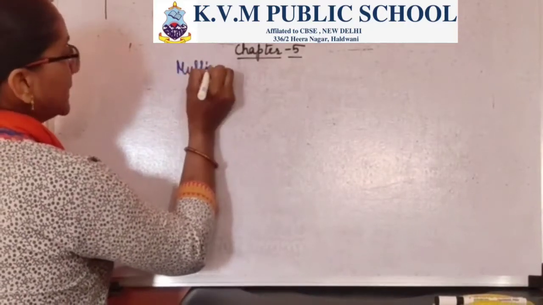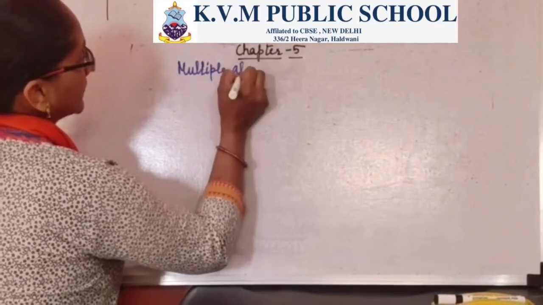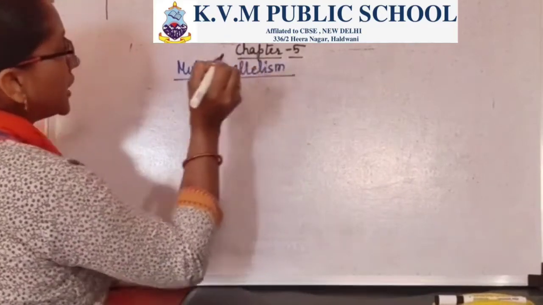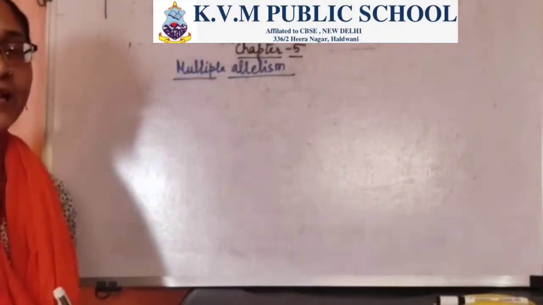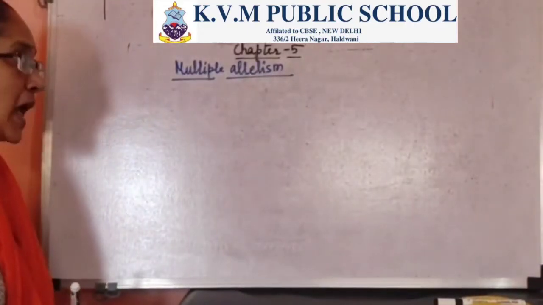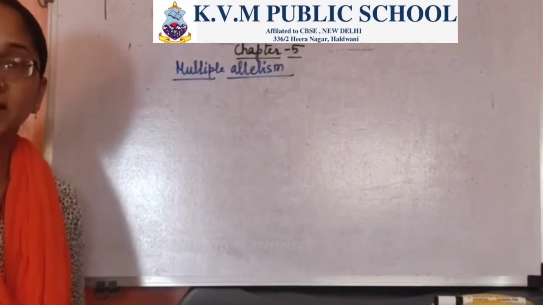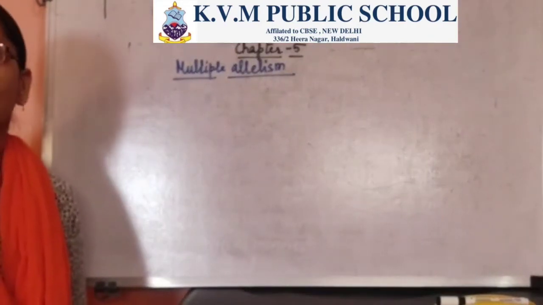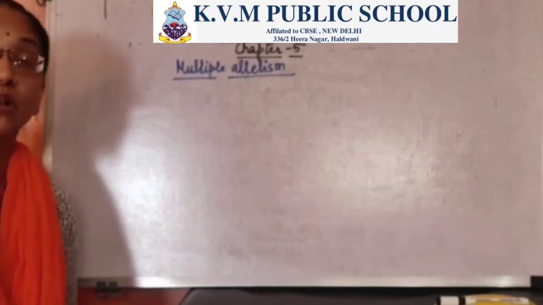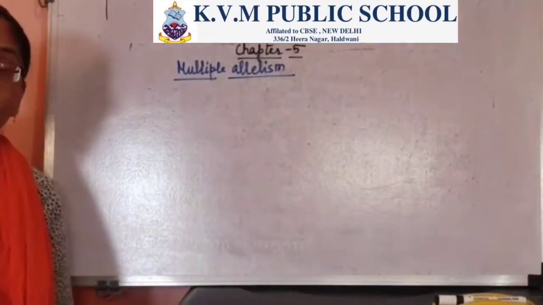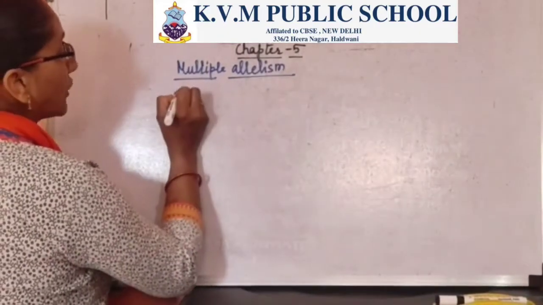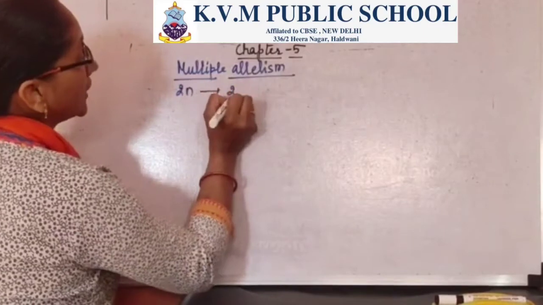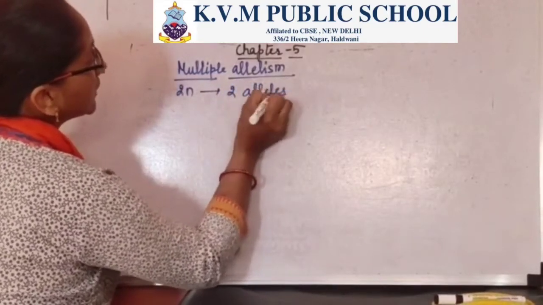Now, multiple allelism is referred to as the exception to the law of dominance that was proposed by Mendel. Multiple alleles refers to more than two alleles for a particular trait on the same locus. Diploid organisms, which have the constitution 2N, have two alleles encoding a particular character.